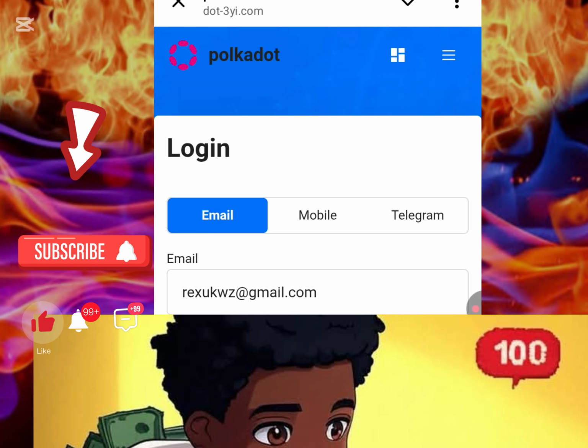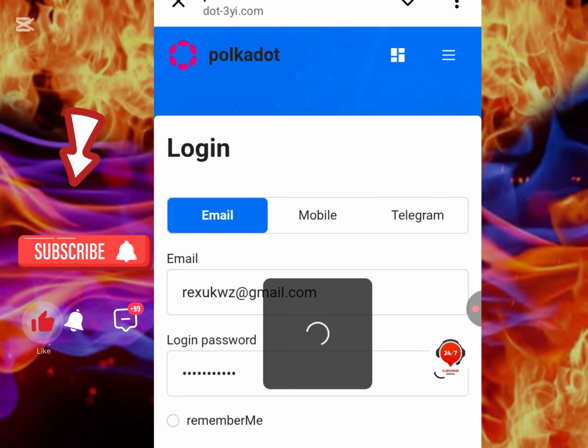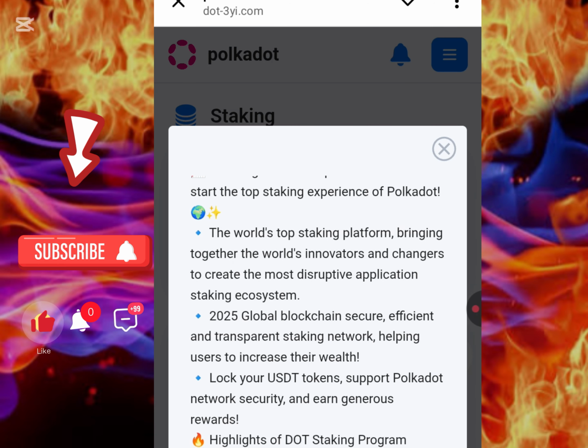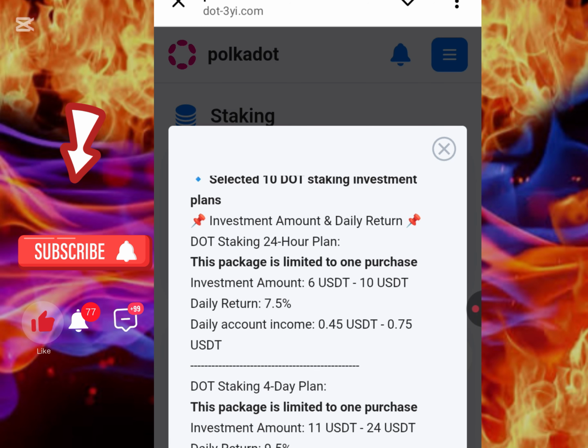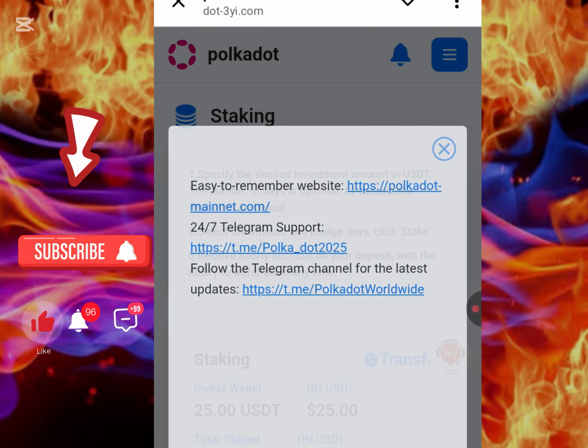Now please make sure you pay attention to this video so that you can follow every step that I'm showing you guys. Now this is it. I'm currently logged into the platform. Once you are logged into the platform, a detail is going to be displayed on your screen, so you can look at this. You can look at it thoroughly so you can understand, but I'm going to be showing you guys what you need to do here. So I'm just going to cancel it.